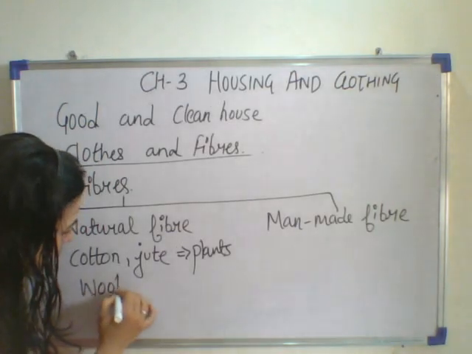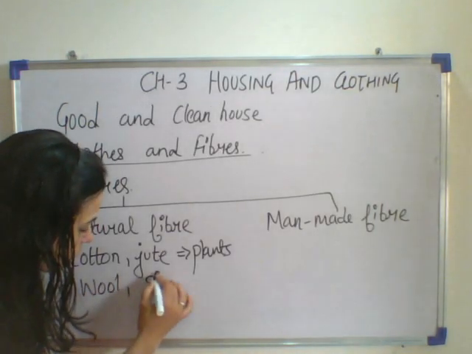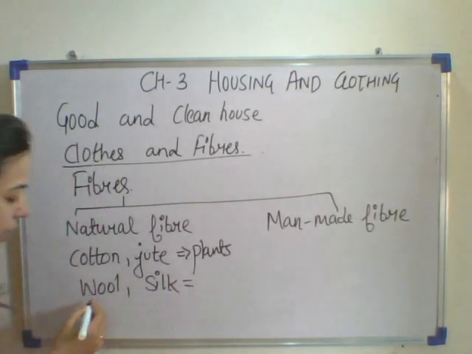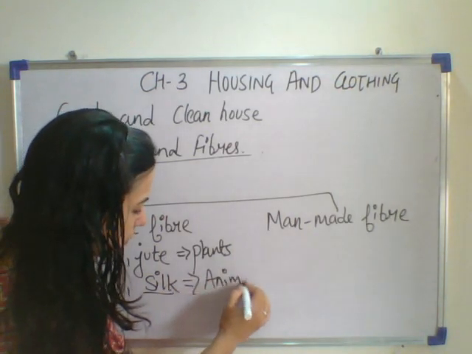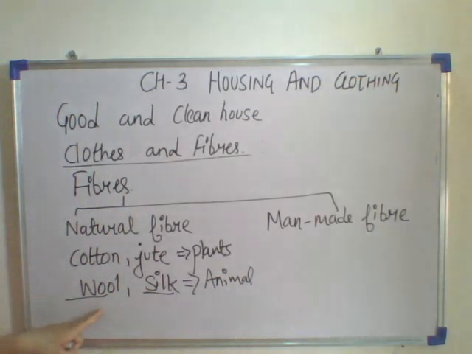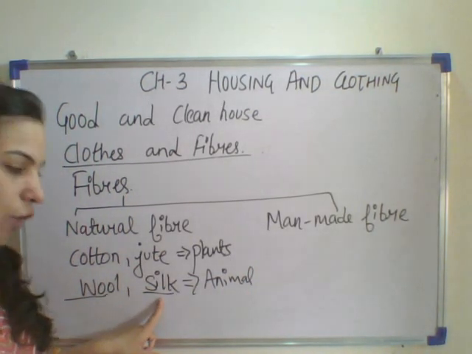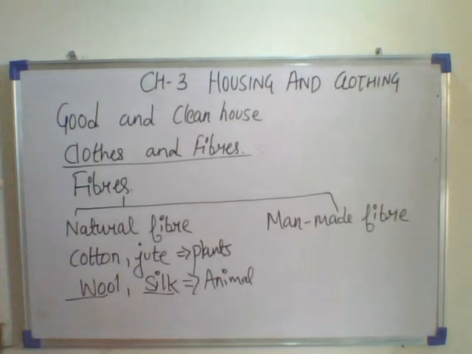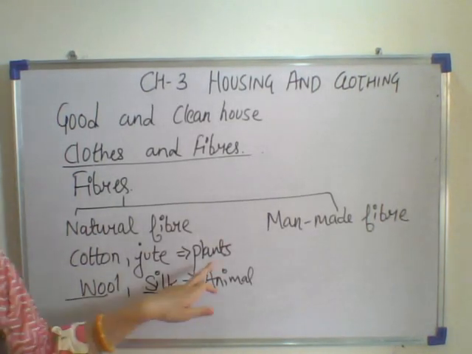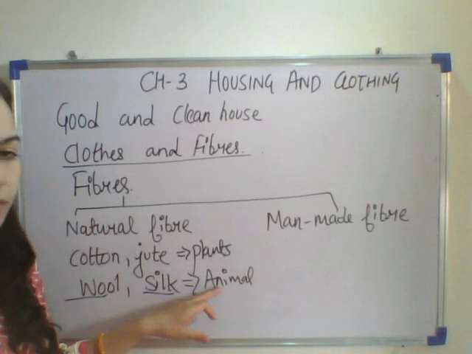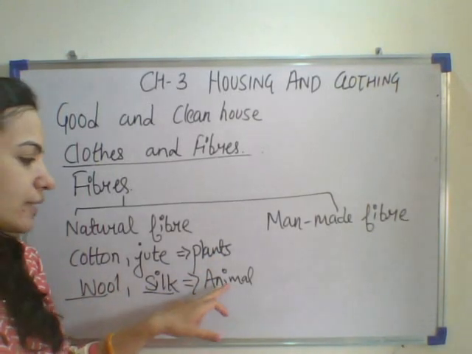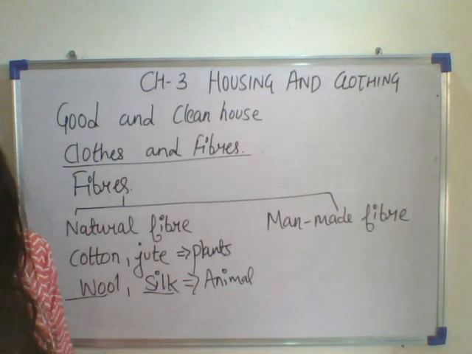The next are wool and silk. These are also examples of natural fiber. From where do you get wool and silk? From animals. Wool you get from the sheep and silk you get from the silkworm. So the fibers obtained from plants we can call plant fiber, and the fibers obtained from animals we can call animal fiber.